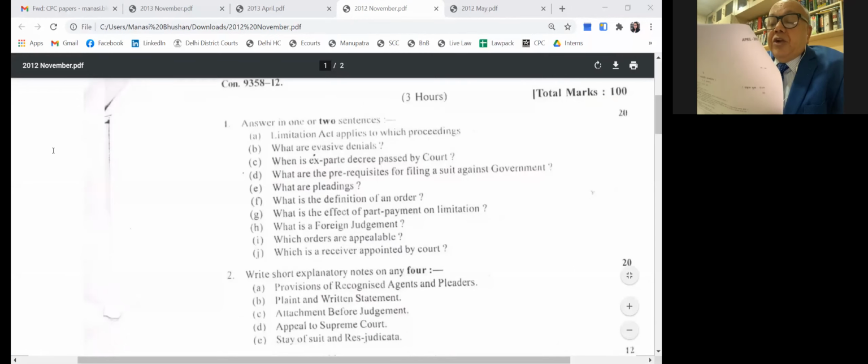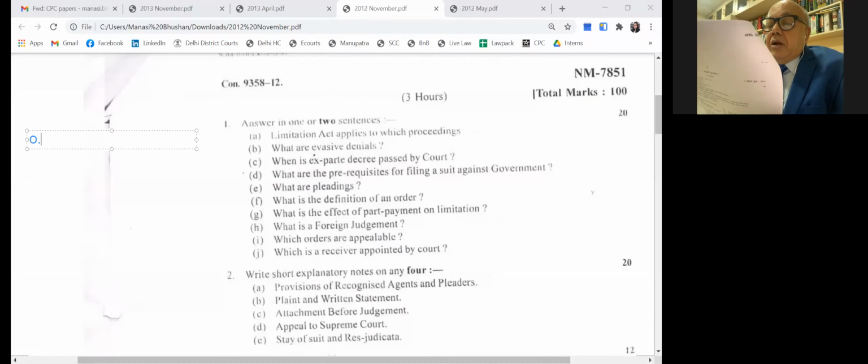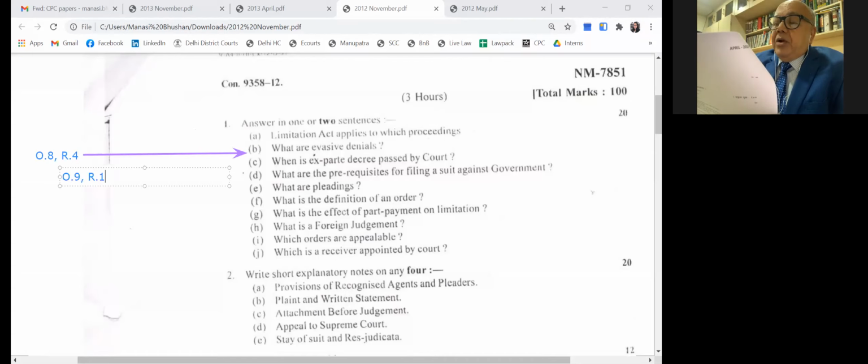That is Order 8, Rule 4 CPC. When ex parte decree is passed by the court, that is under Order 9, Rule 11, and Order 8, Rule 10. When written statement is not filed by defendant under Order 9, he doesn't appear. Then under Order 8, Rule 10, he doesn't file written statement in time.